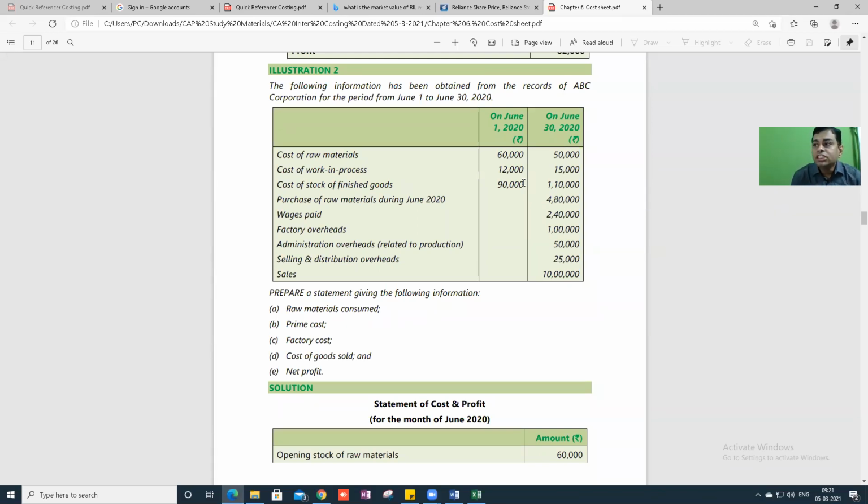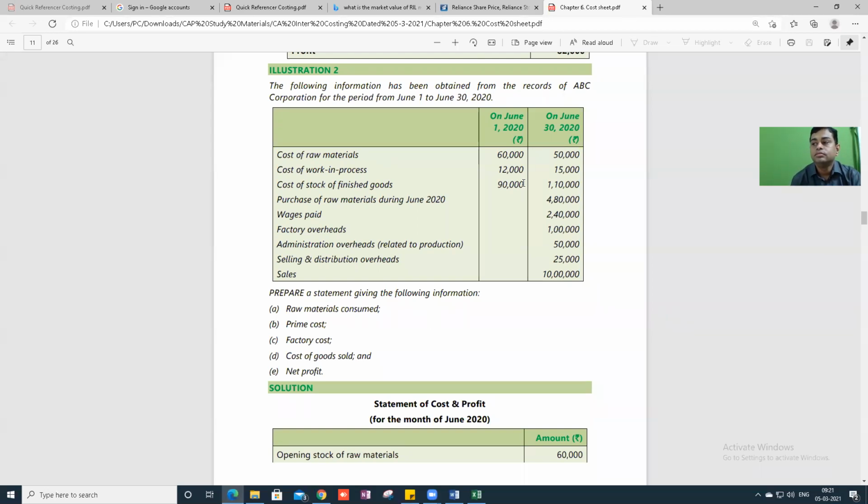Opening stock 60,000, add purchases 4,80,000. Seriously, do 60 plus 480. 4,90,000. Minus 50. 4,90,000 is the answer. So all of you understand 4,90,000. Very good.